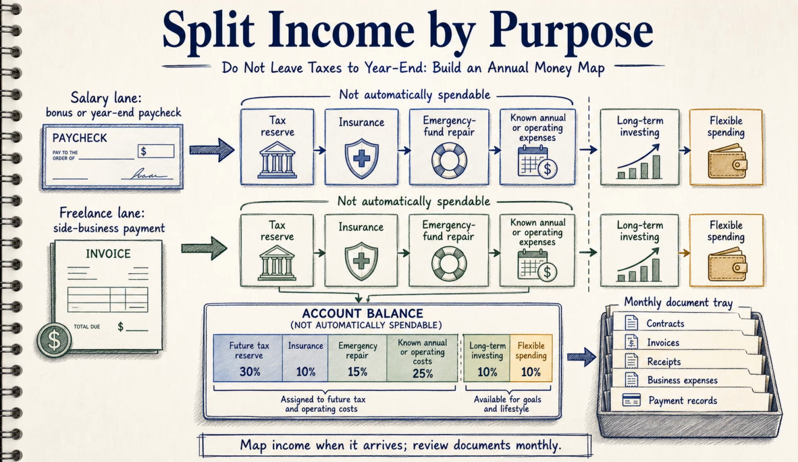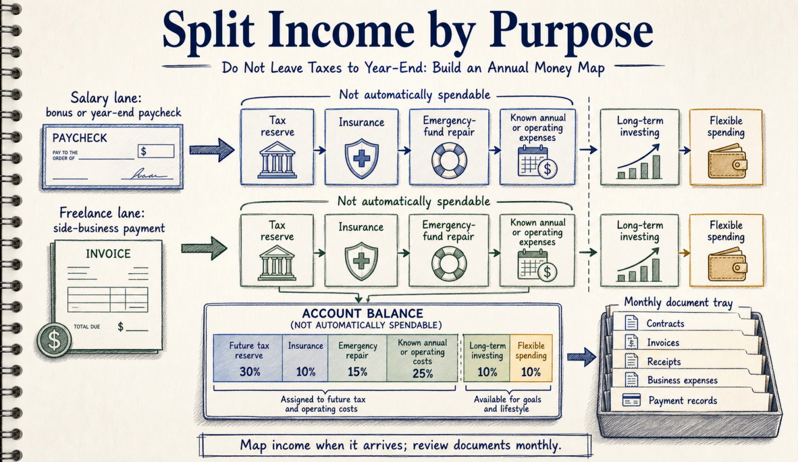For salaried workers, the first practical action is to split bonuses and year-end pay by purpose. Do not treat the whole bonus as free spending or new investment capital. Allocate first to tax reserve, insurance premiums, emergency reserve repair, known annual expenses, and then long-term investing or flexible spending.